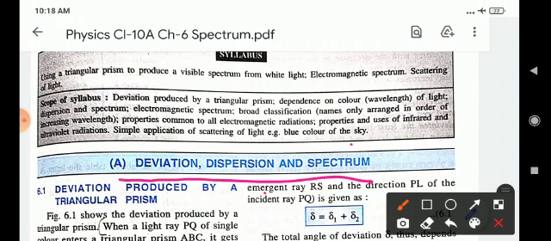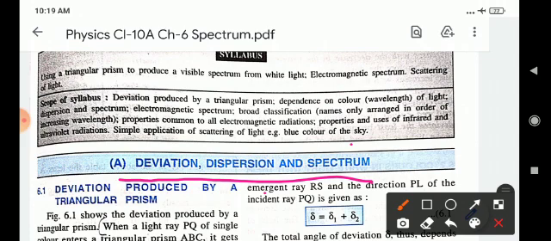Children, what is spectrum? The spectrum in optics is the arrangement according to wavelength of visible, ultraviolet rays and infrared light. An instrument designed for the visual observation of spectra is called a spectroscope.